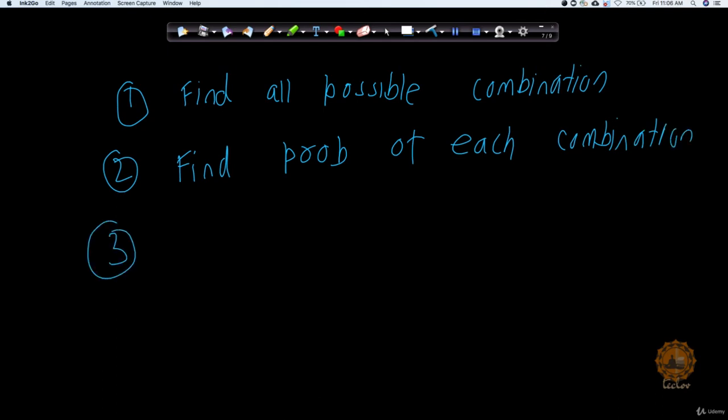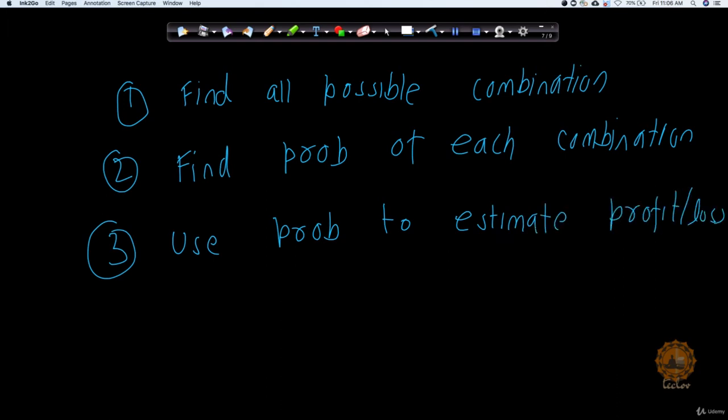And the third one, use this probability to estimate the profit/loss for each player. This is the 3-step strategy we are going to follow.